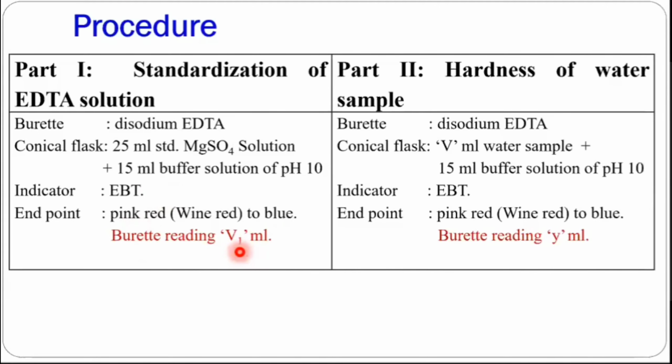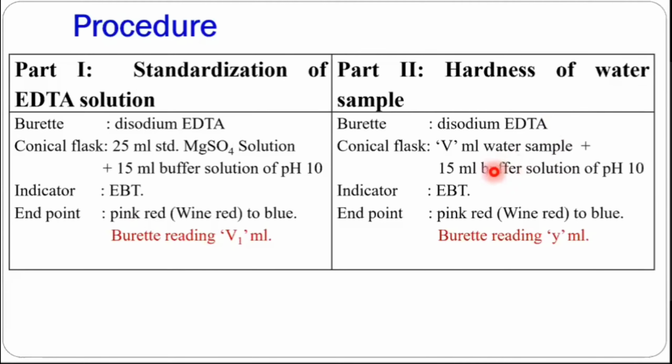And this is the first part. Then what is the second part? This particular part is over. Now we have to use another solution. Burette will contain the same solution. The first part is for standardization of EDTA, and the second part is for determination of actual hardness of water. You can test your water sample from your bottle, or you can test it in the laboratory.